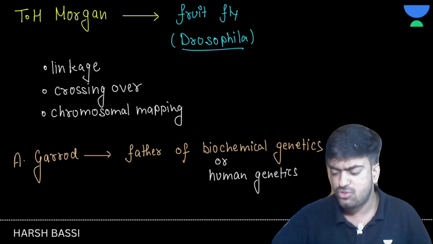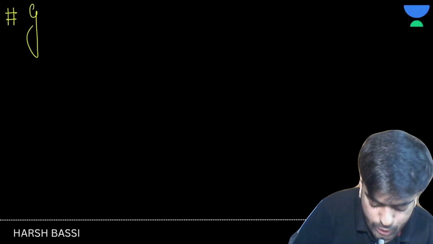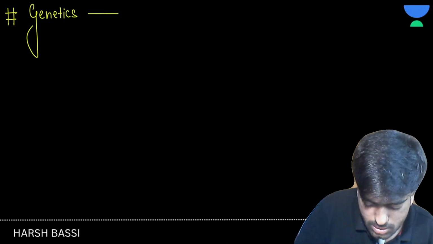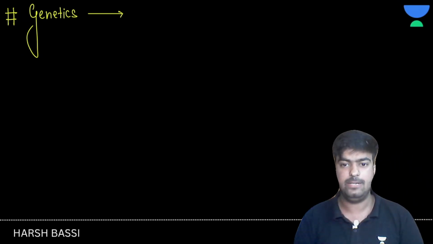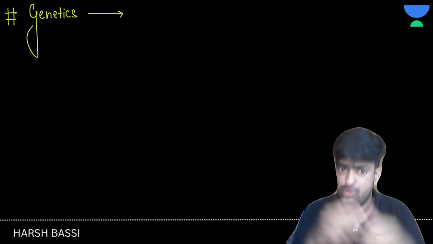Now, we have done these things, and it's time to get into this chapter and read about what genetics actually means, why we study it, and what the terms are. Each and every thing we are going to discuss now. If I ask you, what do you understand by genetics? Suppose a relative came to your house or a newborn baby was born in your house.